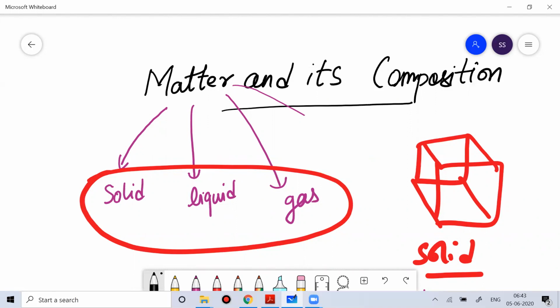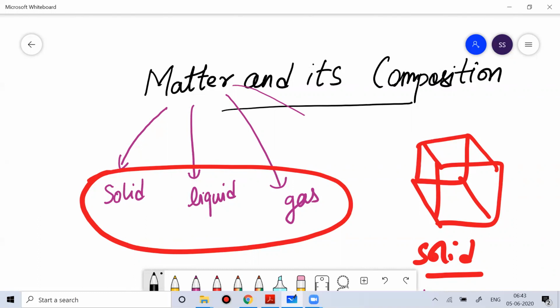This pattern of intermolecular force and intermolecular space will give the state to the matter. So the states of matter can be solid, liquid, or gas. I hope you understood what needed to be discussed in this subject, matter and its composition, the first chapter in chemistry.